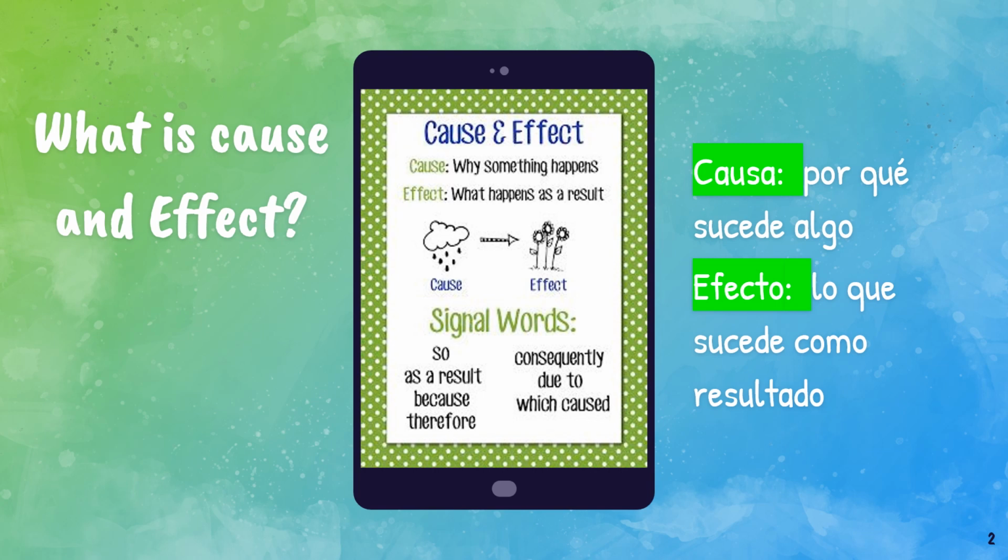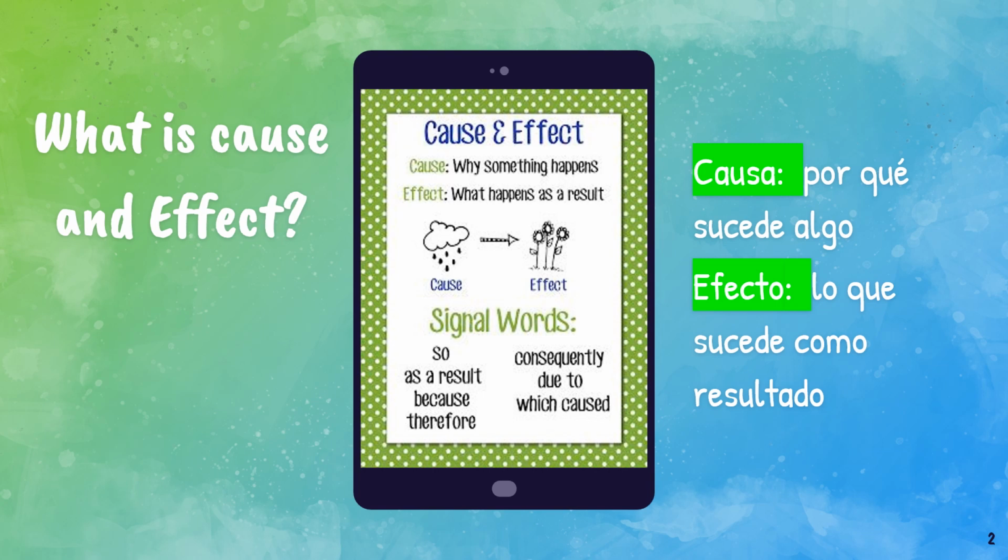Well, the cause is the why something happens, and the effect is what happens as a result. Cause and effect helps us to be able to understand the story. It helps us to be able to understand what's happening and why those things are happening. For example, if it's raining, well, what happens when it rains? The result is flowers could grow.